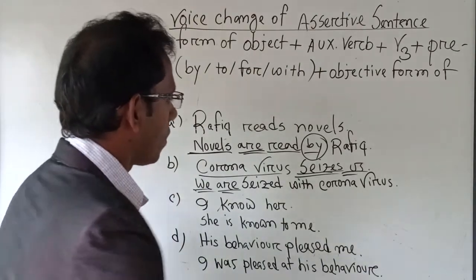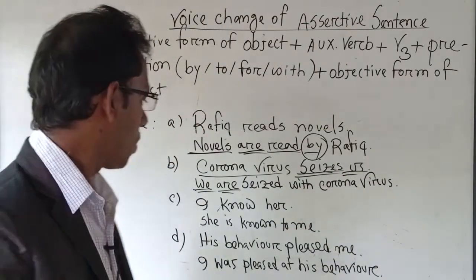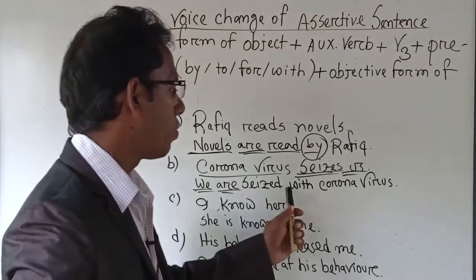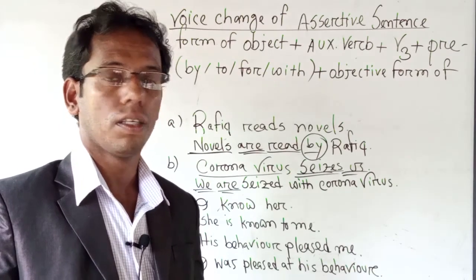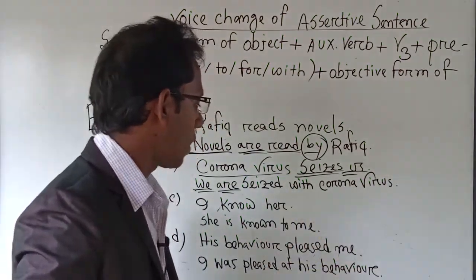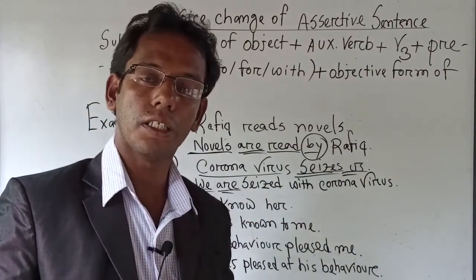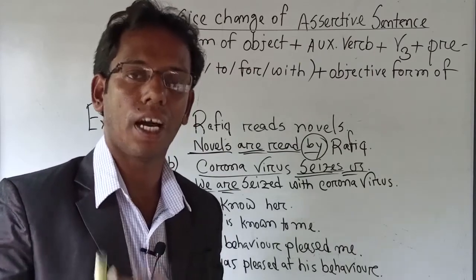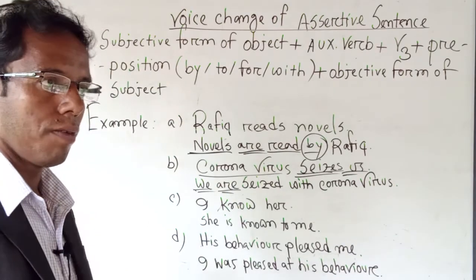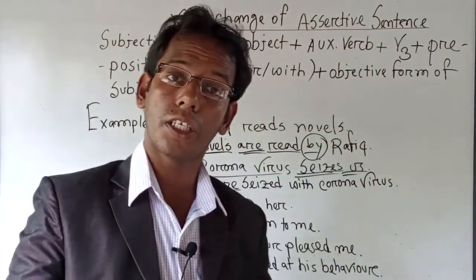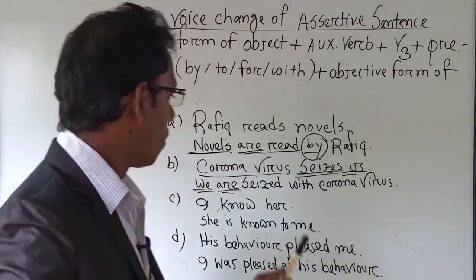So seizes is the verb, and its past participle is seized, that means arrested. We are seized. Then "with". Here no "by", not "by". Here we have to use "with". That means corona is a name of panic. It is creating horror in our mind, in our heart. That's why we have to use "with". I told you before, where fear is kept within the mind, we use "with". That's why I have used "with" there.